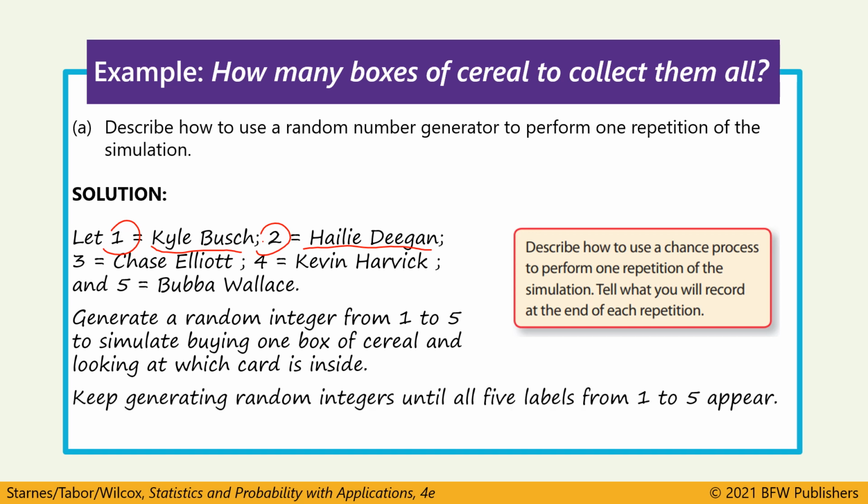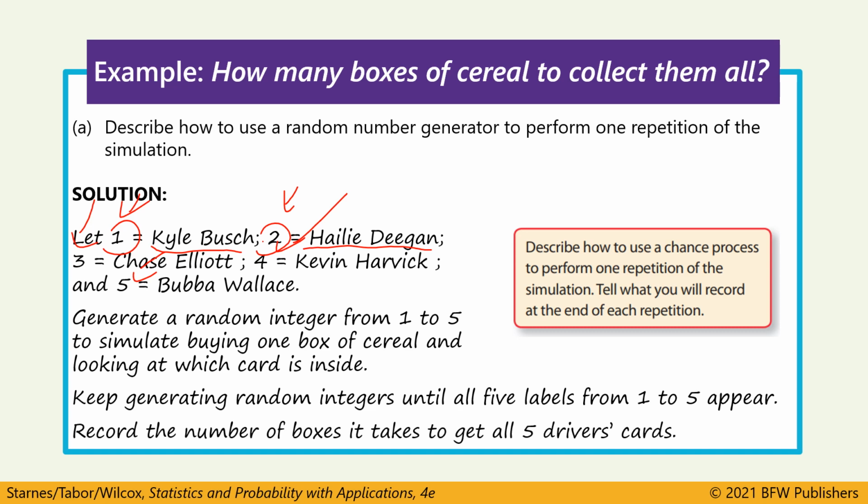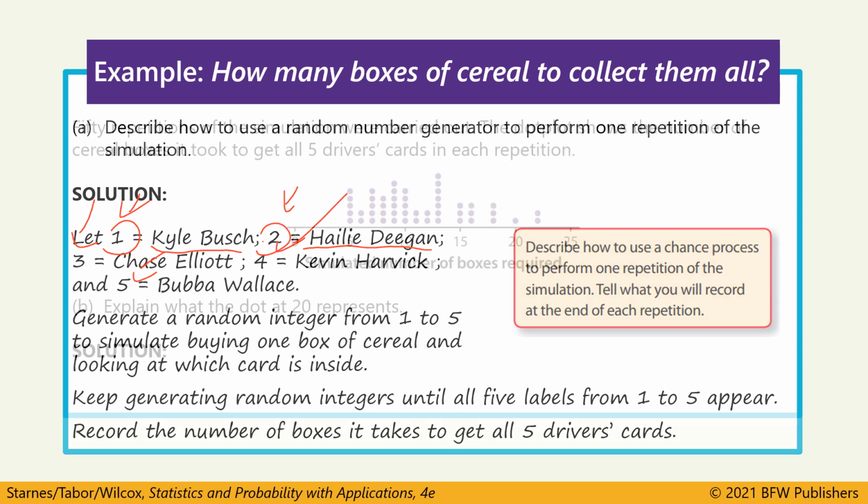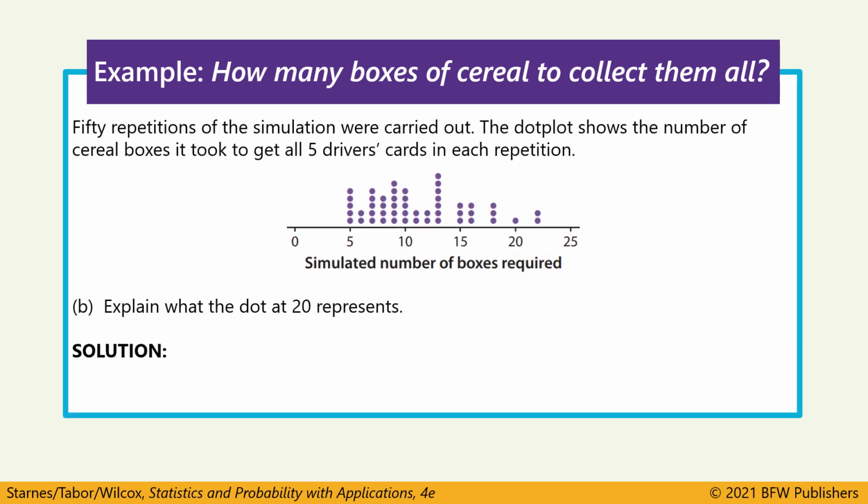We're just going to keep getting a random number between 1 and 5 until we collect all 5 of these drivers, and we want to count how many boxes it took for that to occur. When we're doing a simulation, we would repeat that process over and over again. It's done it for us here. We have a dot plot showing 20 trials of the simulation.